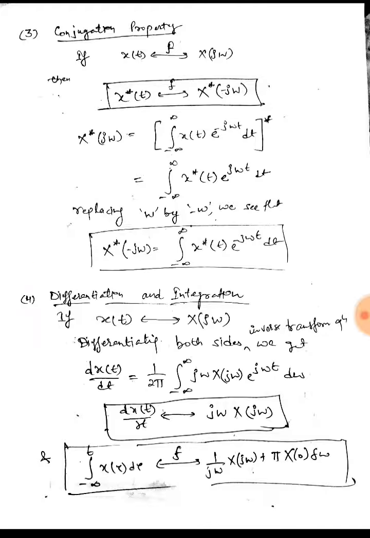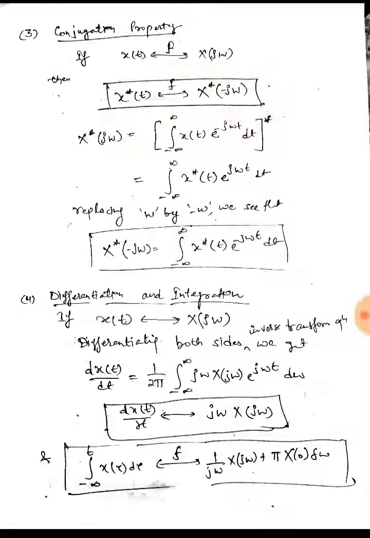Next is the conjugation property, in which if we have x(t) with Fourier transform X(jω), then the Fourier transform of the conjugate of x(t) will be the conjugate of X(jω) with negative frequency, that is X conjugate of minus jω. So we can prove that as well.